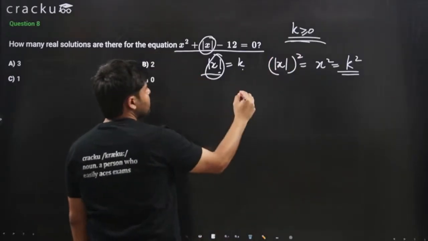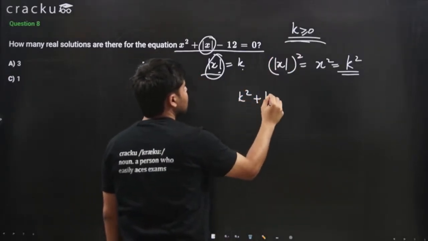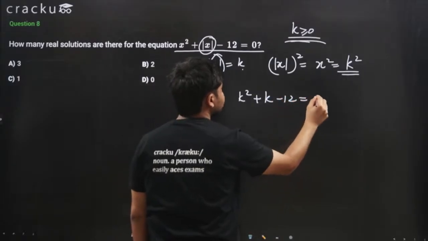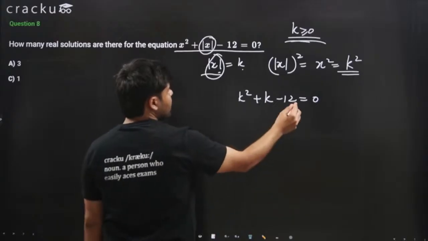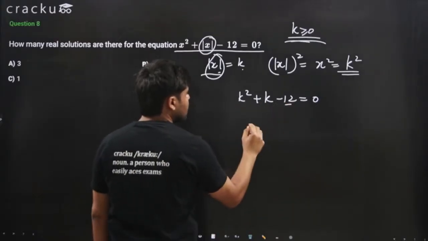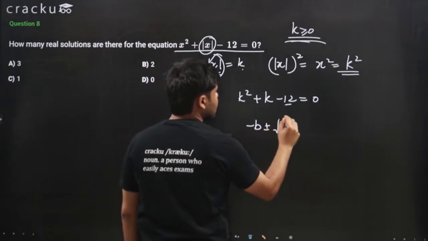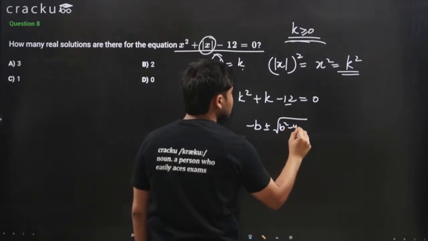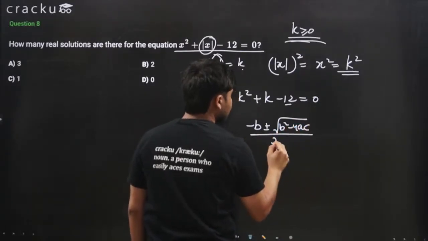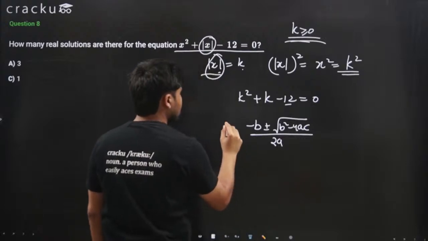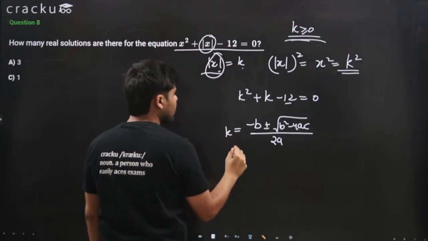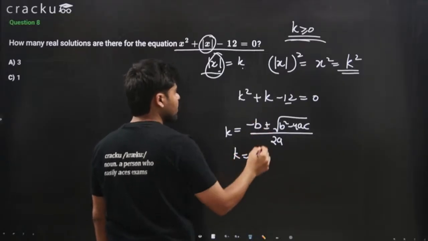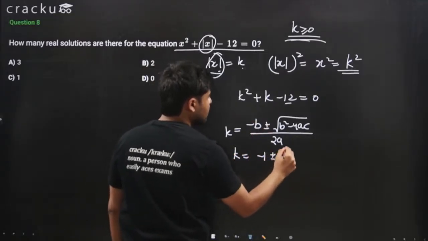Now let's write this equation as k squared plus k minus 12 equals 0. Let's apply the quadratic formula, minus b plus minus the square root of b squared minus 4ac, divided by 2a. So k equals minus b, which is minus 1, plus minus the square root of b squared.